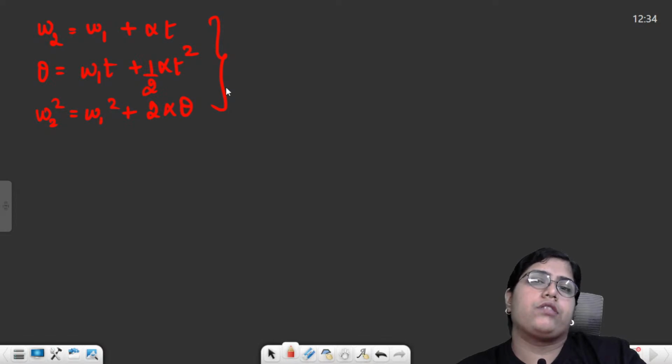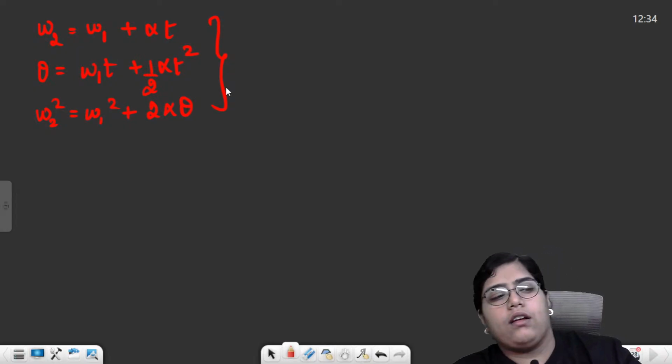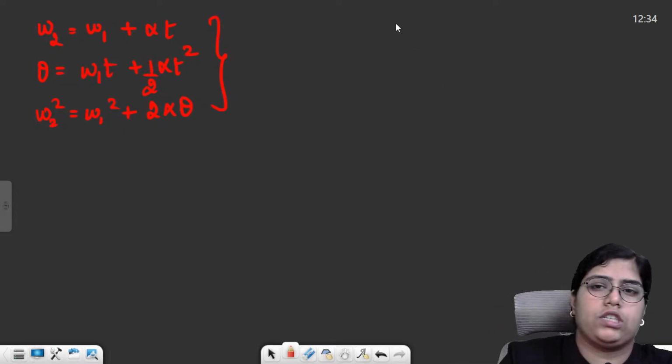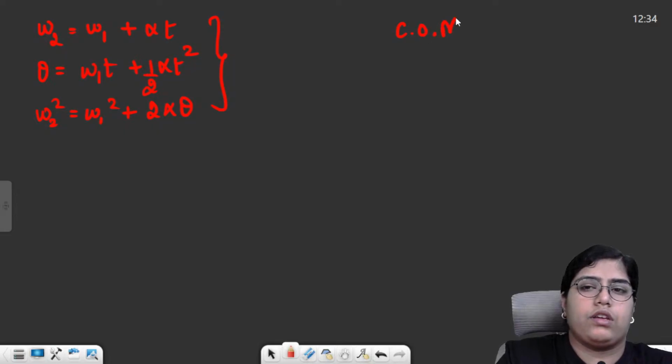Then there was something called center of mass. It is a point at which the whole mass of the body is supposed to be concentrated. Then you need to find out the center of mass for some particular object. So you should remember those. Center of mass, COM.